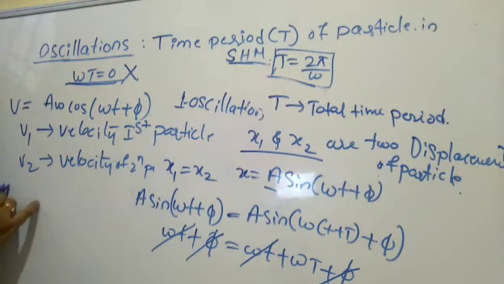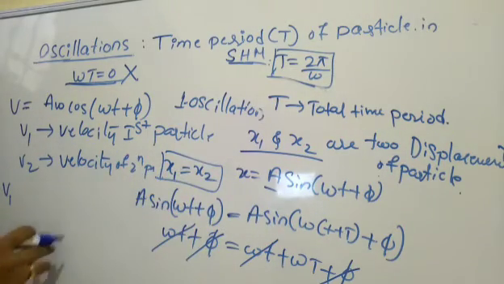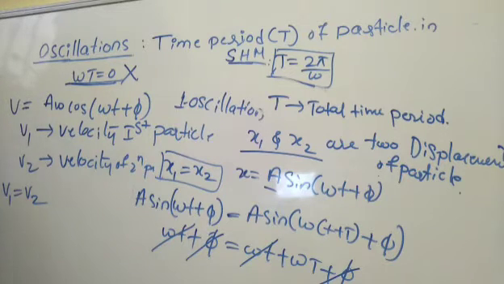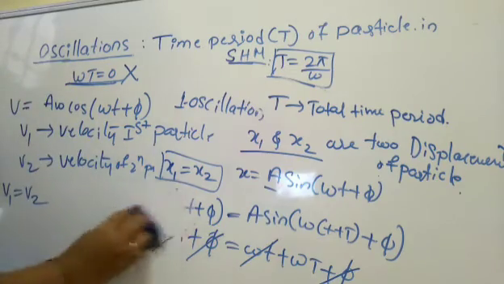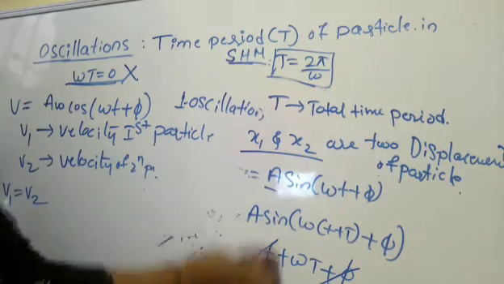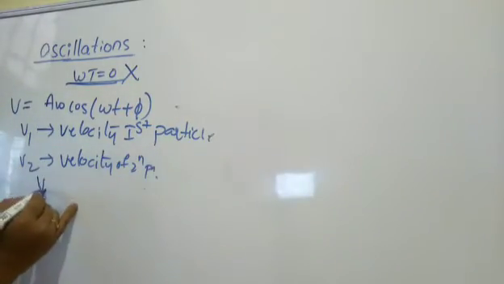Now, as in the case x1 is equal to x2 in the displacement form, here also v1 is equal to v2, right? So we know this displacement, this tells us here omega t is equal to 0. So we'll cross check with the velocity here. v1 is equal to v2 here. Again, v1 is what?